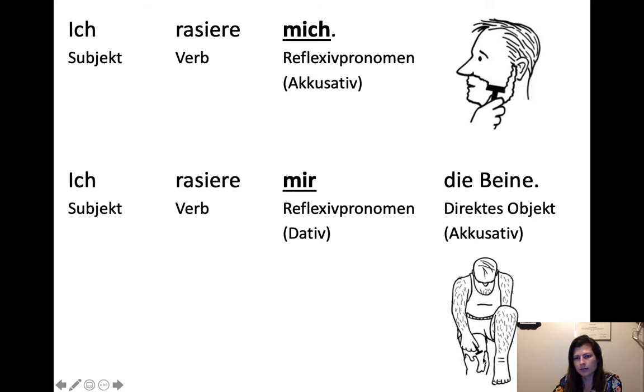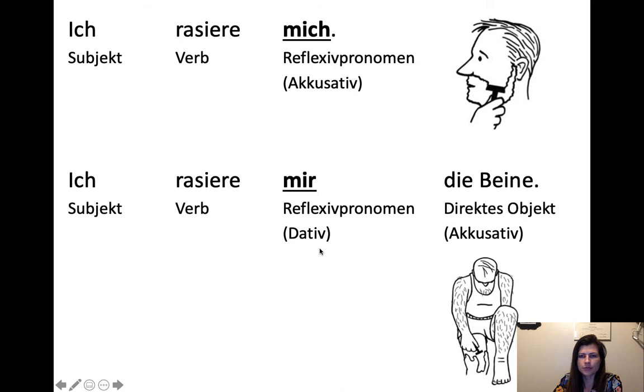That's what's happening here, the legs, right? So that's just a super literal translation to show you what each word is doing, I shave myself the legs, which is not at all how we would say it in English. We would say, I shave my legs. So you can see how the construction is quite different in German.